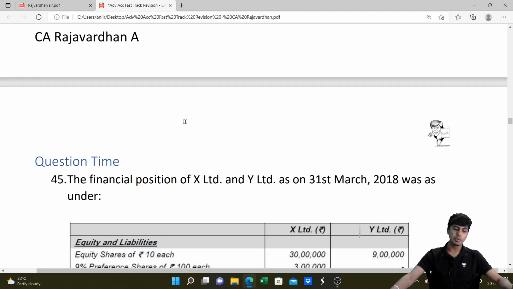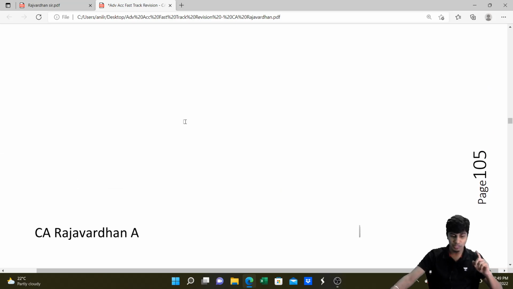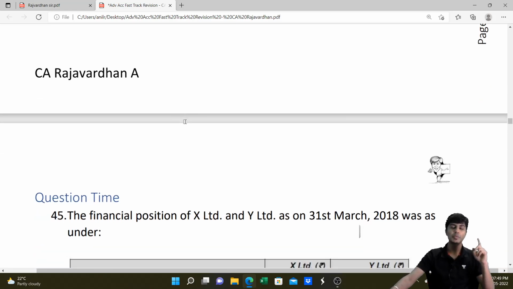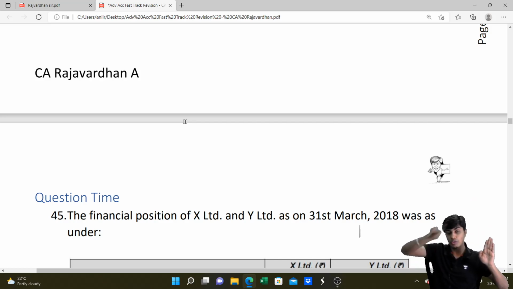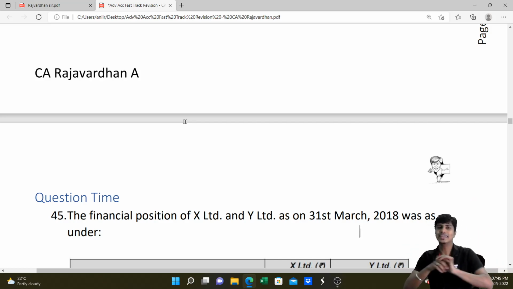And after this, you need to prepare the balance sheet of the transferee company. Remember, when you're preparing the balance sheet of the transferee company after merger or purchase, you need to keep their old balance sheet of the transferee company plus the accounting entries that we passed. You add both. That's how you arrive at the balance sheet of the transferee company after merger or acquisition.